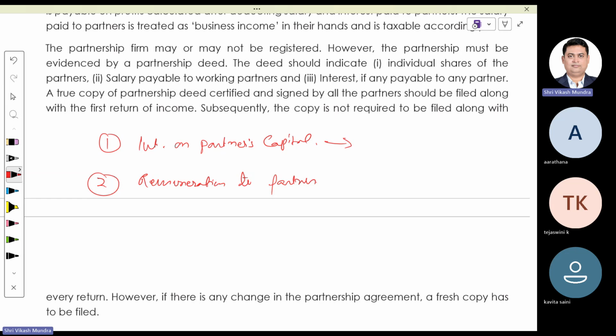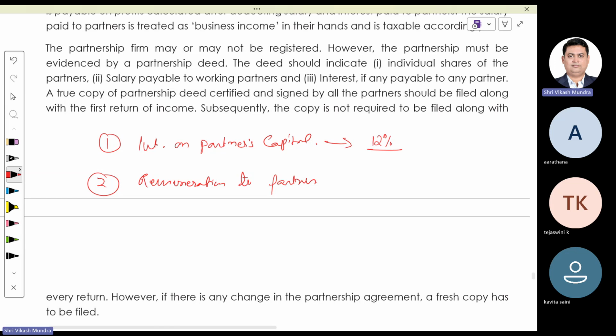to the partners on their capital. If the interest is not authorized by the deed, then the deduction is not available to you on account of interest on partners' capital. Moreover, the rate of interest should not exceed 12%.